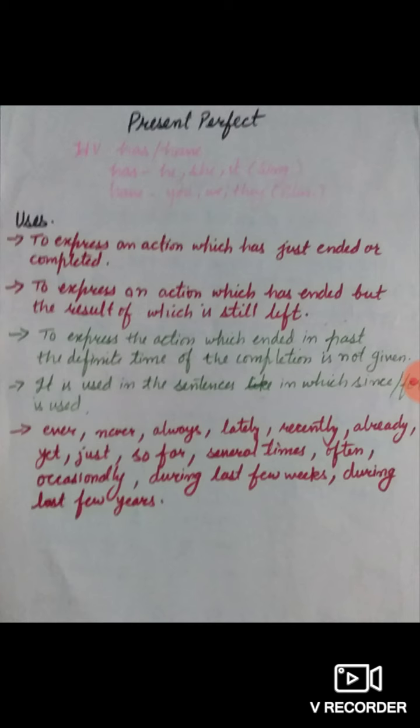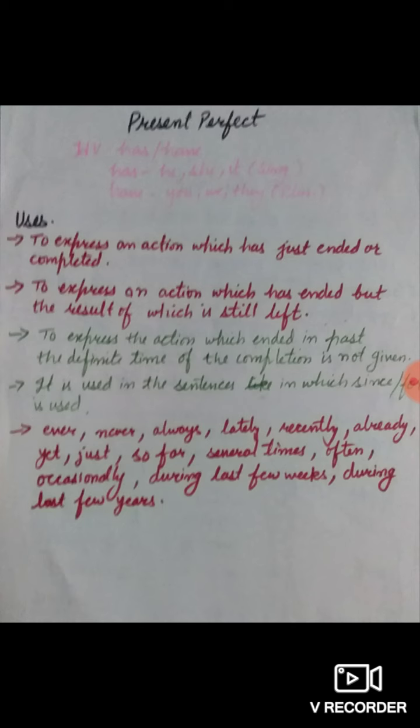The train already left is wrong. The train has already left. He came recently; we don't make use of past indefinite like this. He has come recently. I suppose present perfect is clear to all of you.